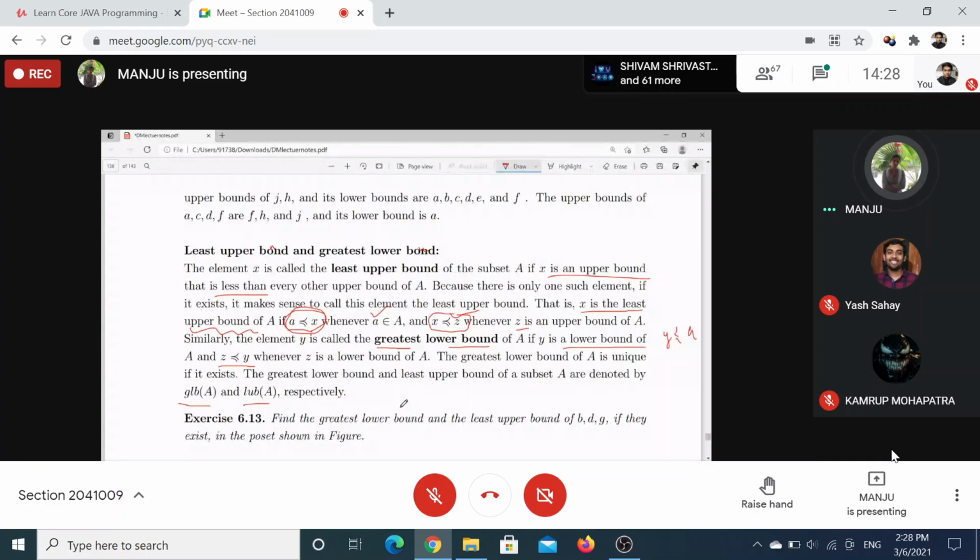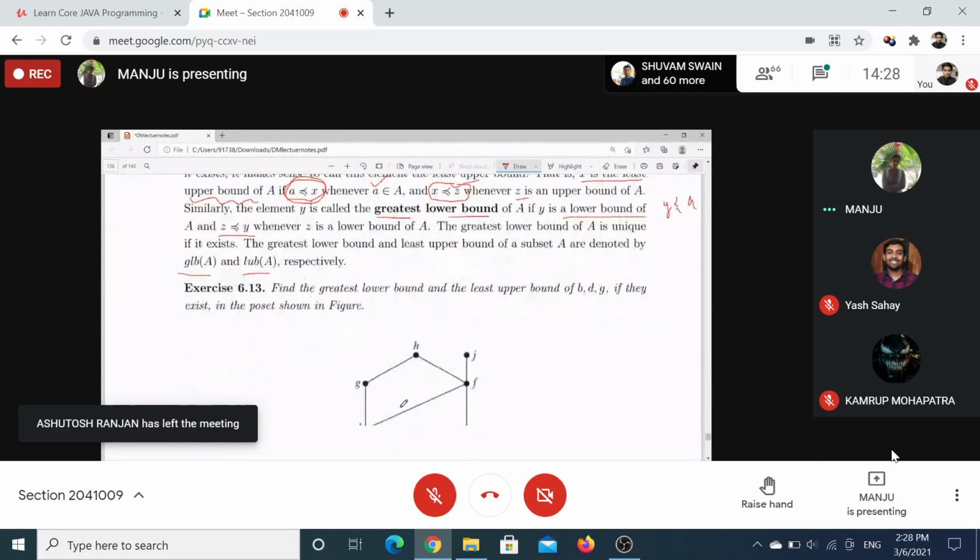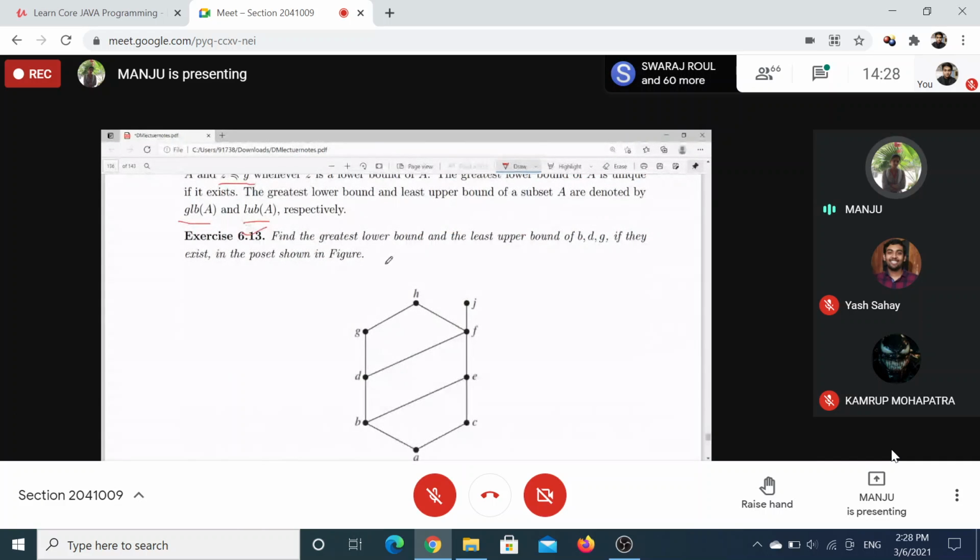Is there any doubt? Find the greatest lower bound and least upper bound for the set. Before going for the least upper bound of this set, tell me, for S you are considering the total set, right? What are the minimal and maximal elements and what are the greatest and least elements of S first? Then come to this A.